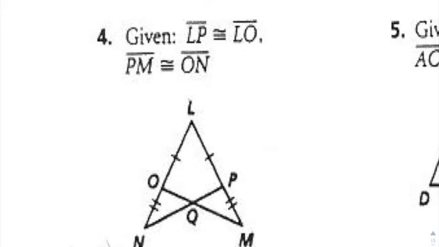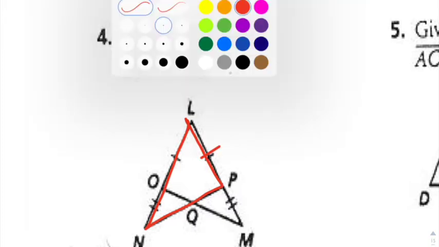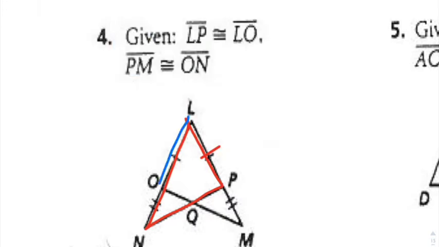So let's see what we got here. LP is congruent to LO, okay, and then we also have PM is congruent to ON. So if we look here at the triangles that they're talking about, I think they're talking about this big giant triangle right here. So notice you got that LP, and then that's going to be congruent to the LO of the other triangle.